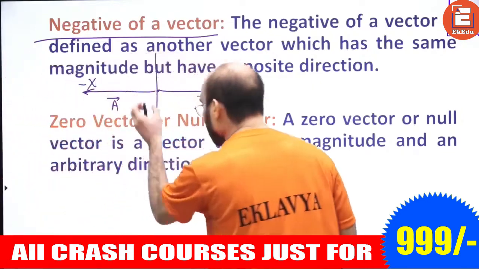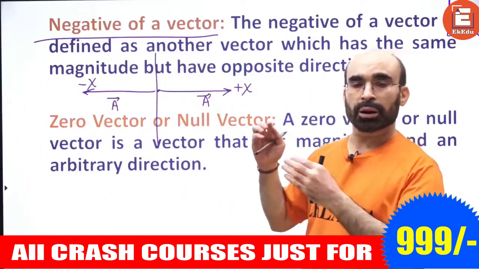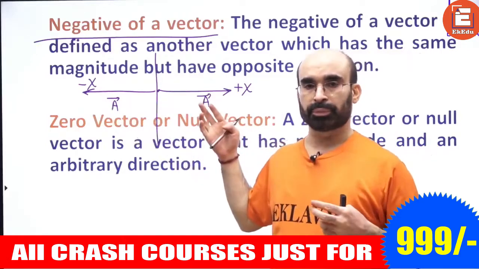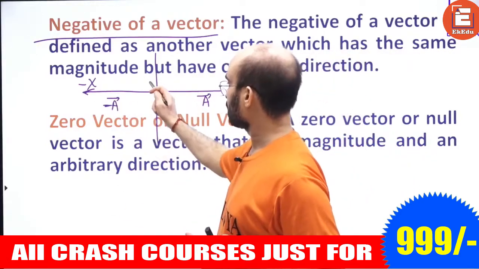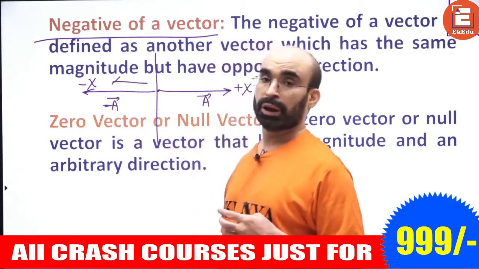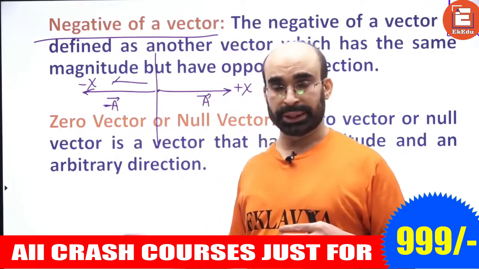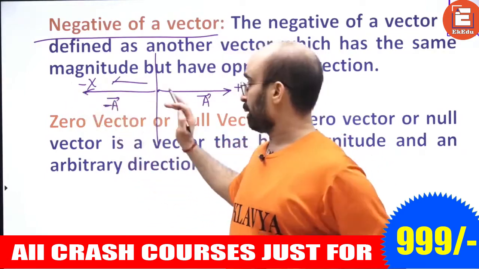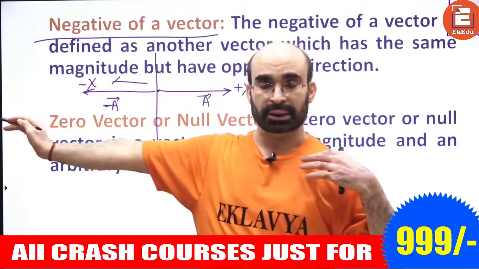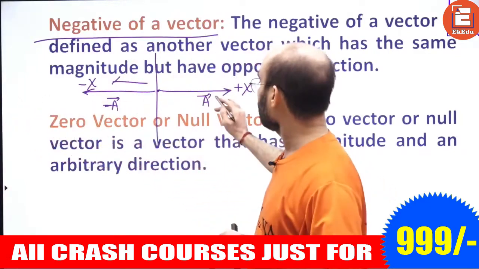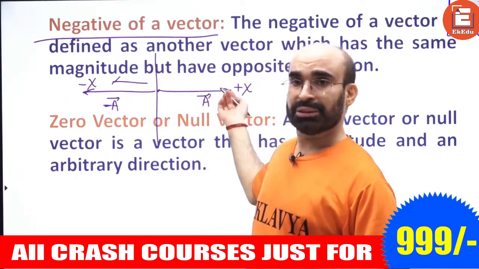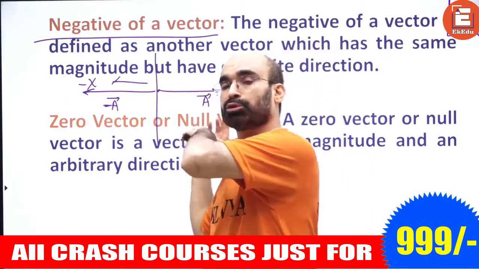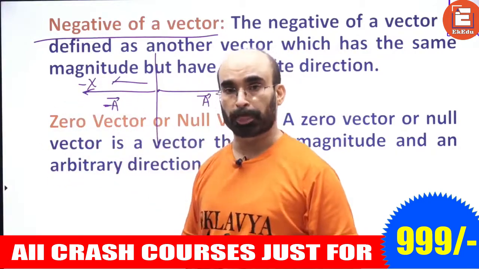If the same vector is acting along the opposite direction, earlier we had A acting along the positive x-axis, now it is acting along the negative x-axis.